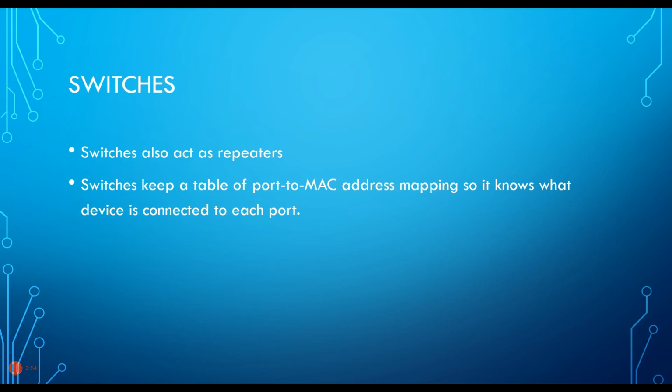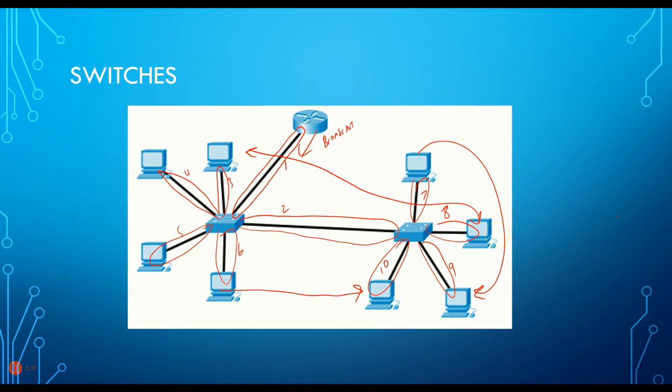Now, switches also act as repeaters, just like hubs and bridges do. Switches also keep a table of the port number to the MAC address number of the PC. If we go back here again, these ports each have numbers, right? 1, 2, 3, 4, 5. And then each of these devices here has a MAC address, some MAC address on it.